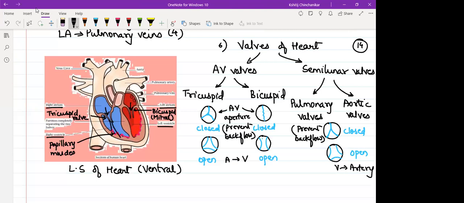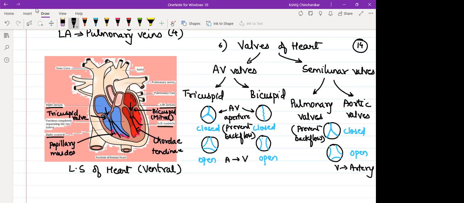Attached to these muscles are cords of collagen. We refer to them as chordae tendineae. They ensure that once the AV valves are closed, they stay closed, because they open and close due to the pressure gradient. Once the AV valves are closed, chordae tendineae will keep them closed until and unless atrial pressure increases so much that the AV valve opens.